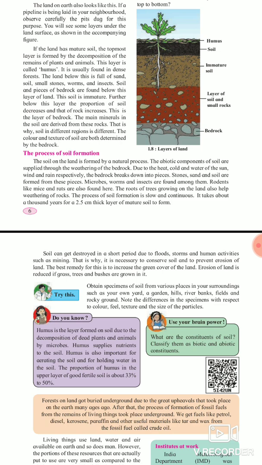Okay, so the sub-components of a soil are supplied through the weathering of bedrock due to the heat, cold and water of the sun, wind and rain respectively. The bedrock breaks down into pieces. Means, due to the heat of the sun, the cold of the wind, and the water of the rain, this bedrock breaks down into pieces, and stone, sand and soil are formed from these pieces. What is the basic layer of the soil? Bedrock. So bedrock is the most important layer, responsible for the formation of soil.